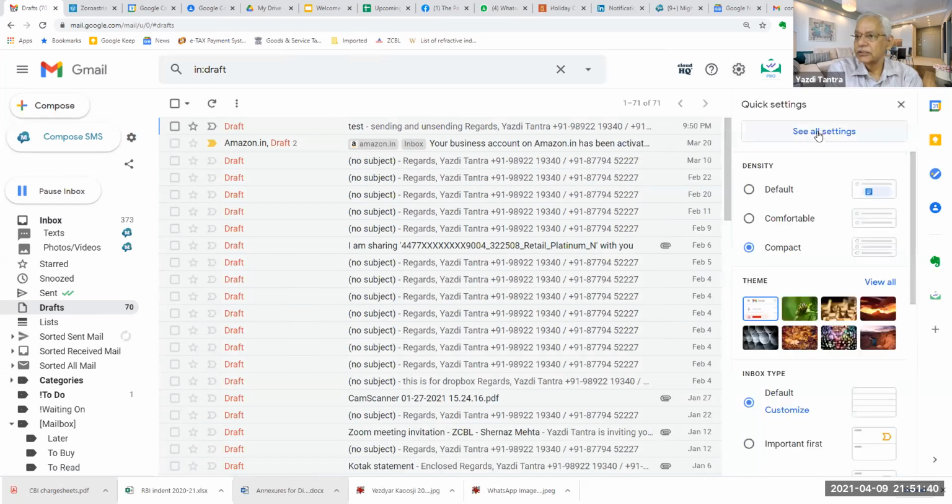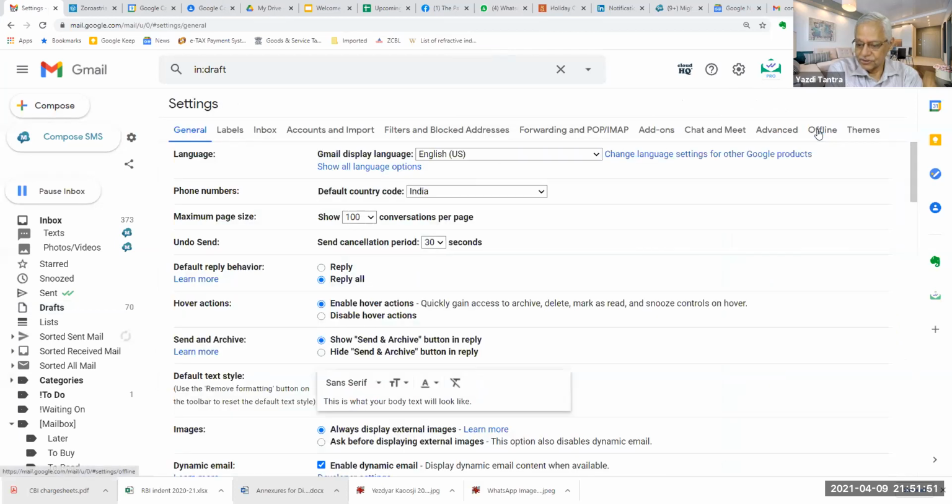Okay, quick settings, see all settings. If you see, afterthoughts do not come within 30 seconds. Normally it is like this.